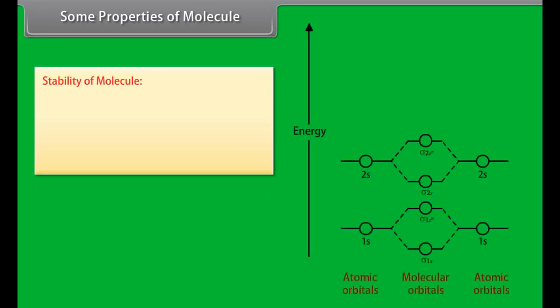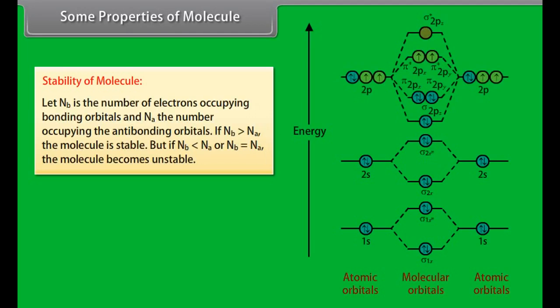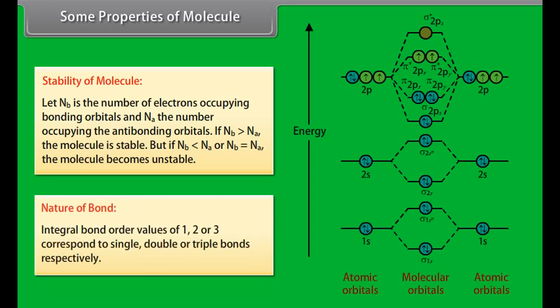Some properties of molecules. Stability of molecules. Let Nb be the number of electrons occupying bonding orbitals and Na the number occupying the anti-bonding orbitals. If Nb is greater than Na, the molecule is stable. But if Nb is less than Na or Nb is equal to Na, the molecule becomes unstable. Nature of bond: integral bond order values of 1, 2 or 3 correspond to single, double or triple bonds respectively.